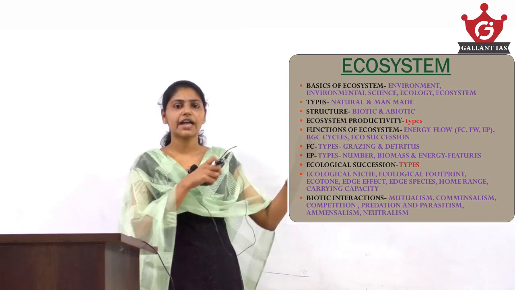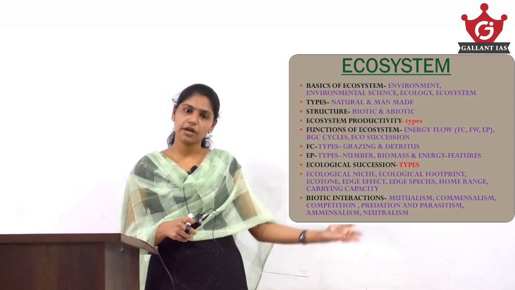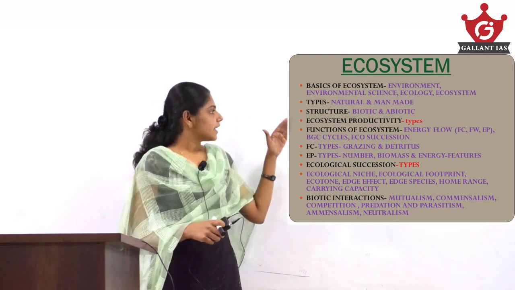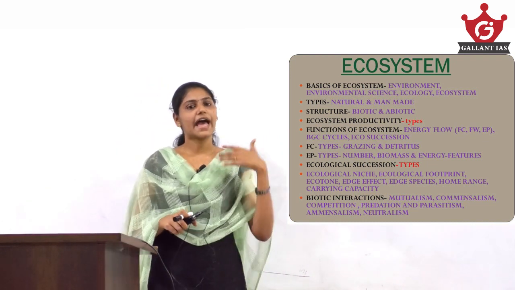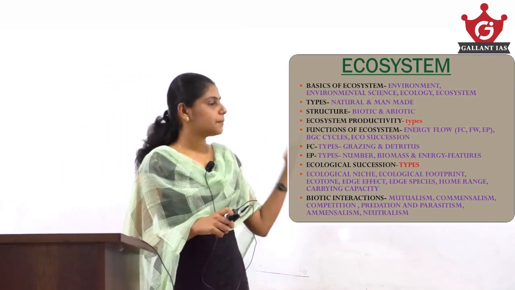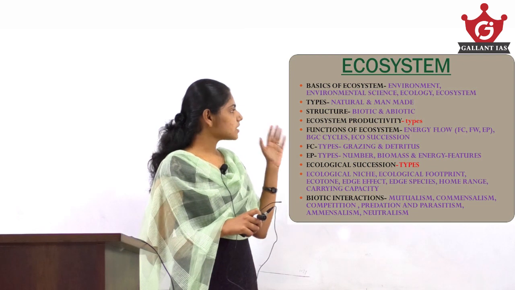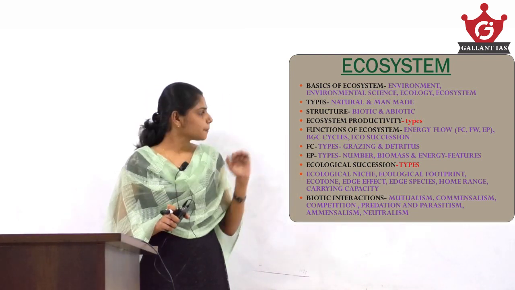In biotic we have the other subdivisions like producers, consumers, decomposers. Keep that in mind. Coming to productivity, very important, we have different types of ecosystem productivity, like primary productivity and secondary productivity. You should know the basic difference between both of these.